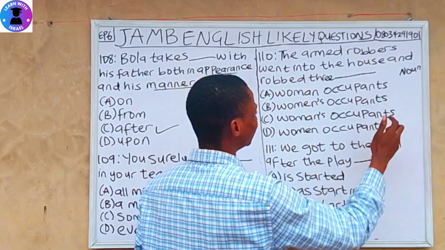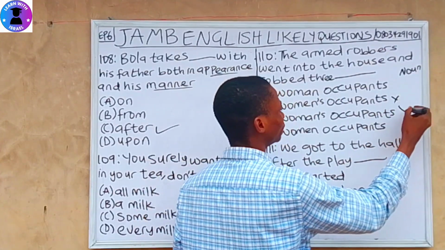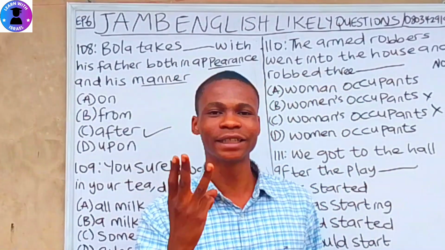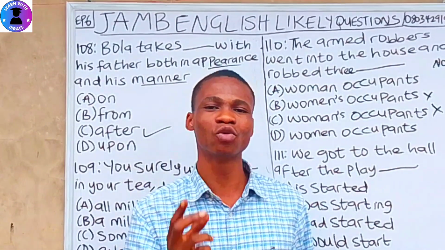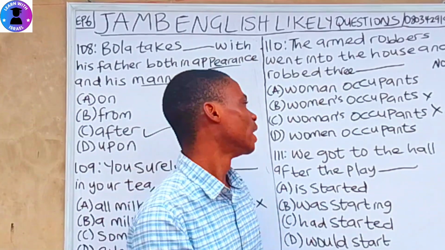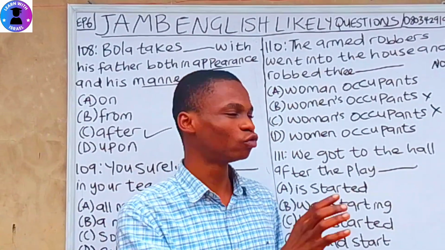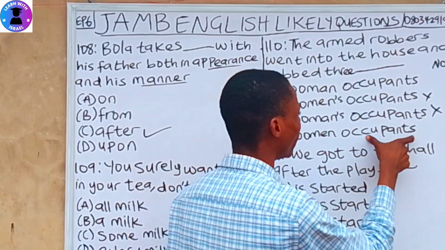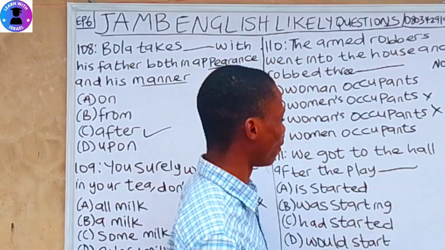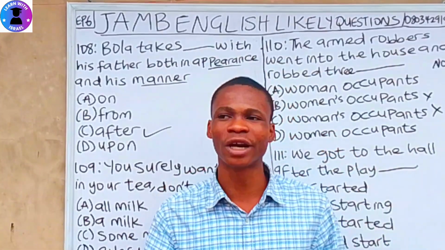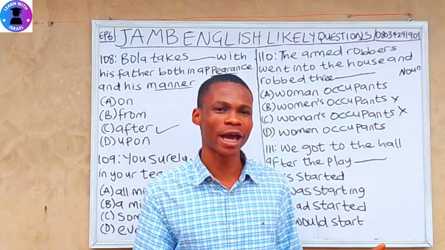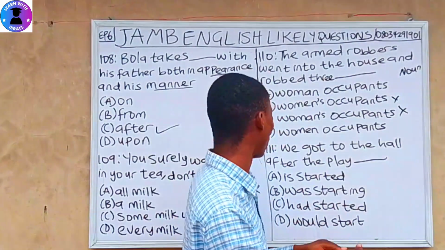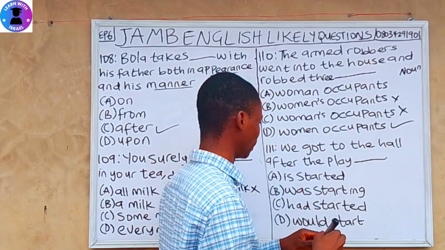So options B and C are eliminated. We are now left with options A and D. So since there are three, we will go for women because the plural for woman is women. And in this context, we have to double plural it for the two words, which is women and occupants. We have to add S to the occupant. And we also have examples like children soldiers. We also have other examples like that, which I will emphasize on when treating the topic. So option D is the appropriate answer.